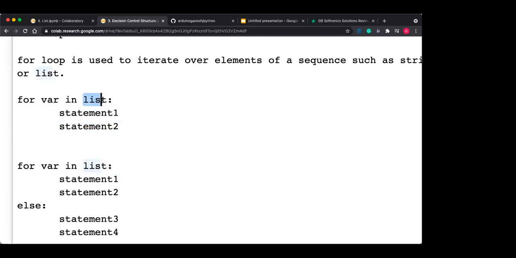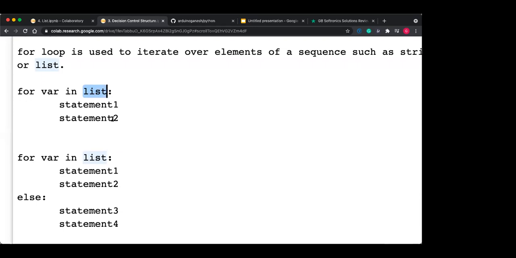If the list contains 5 numbers, then 5 times statement 1 and statement 2 get executed, and every time var is assigned the next value. The first time var is assigned the first element of the list, the second time the second element, and in the third iteration the third element, like this.